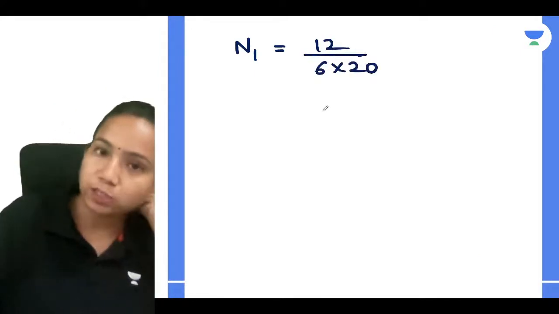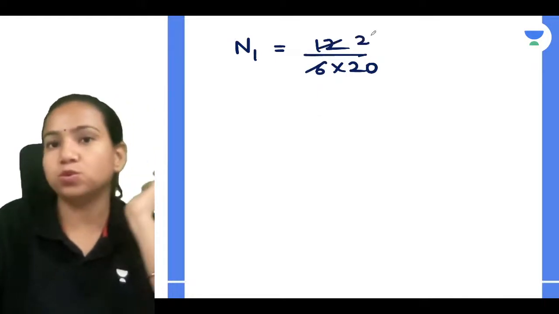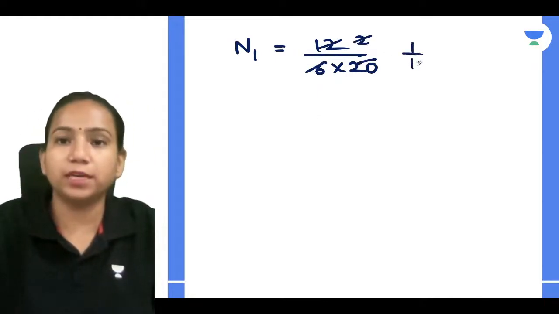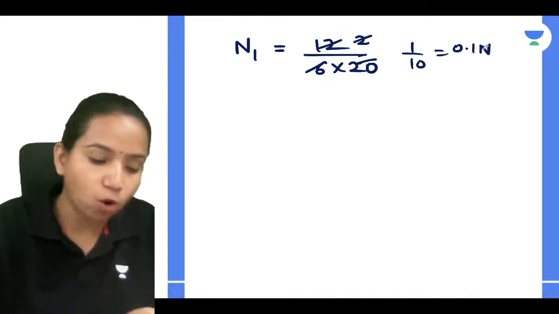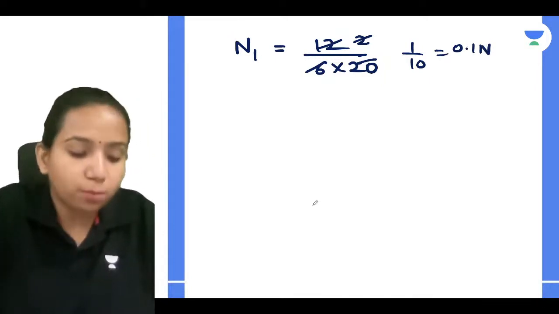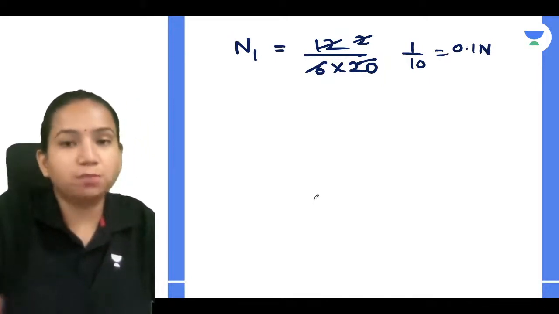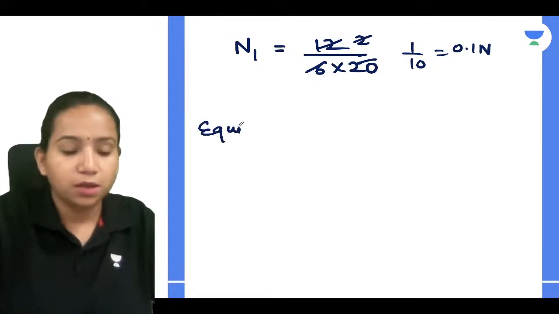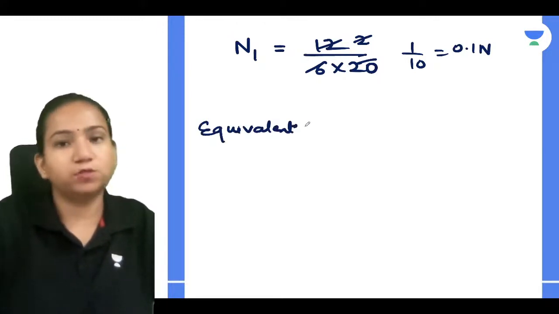Correct? If I solve it, 6 1s are 6, 6 2s are 12, so 1 upon 10, you will get 0.1 normal. So if I got the normality, can I calculate the equivalent mass? Yes. So the equivalent mass of the base will be very simple.